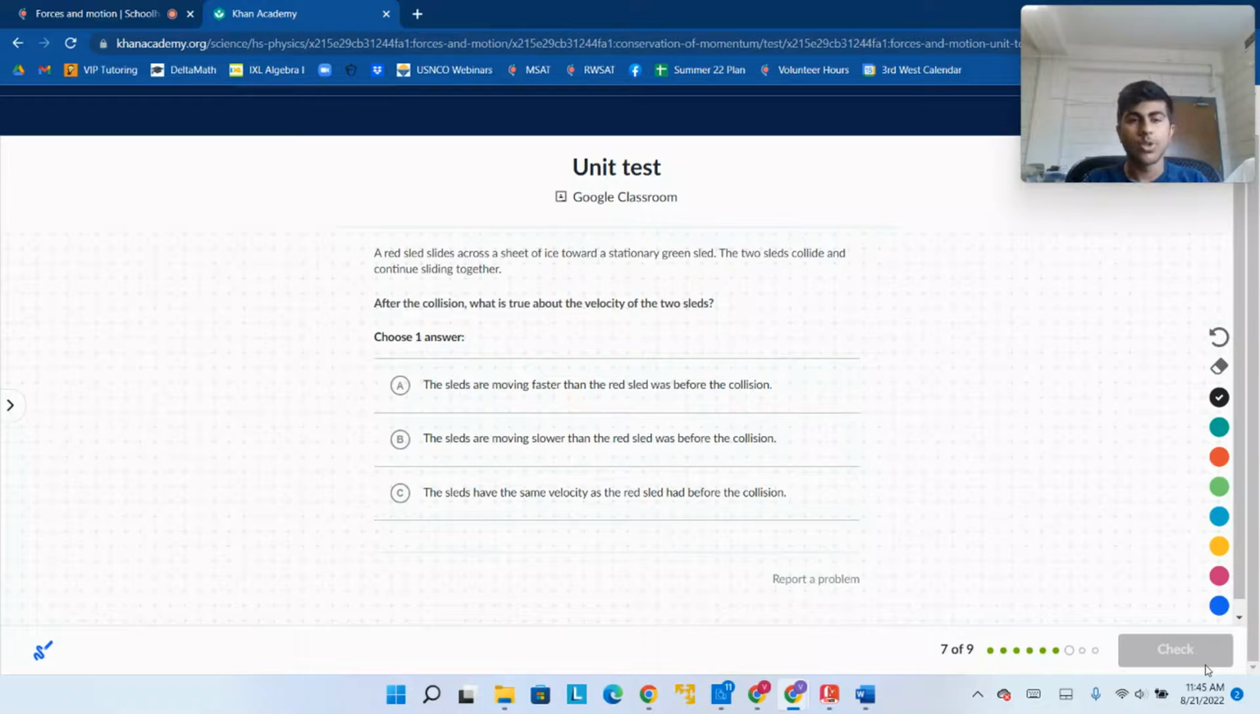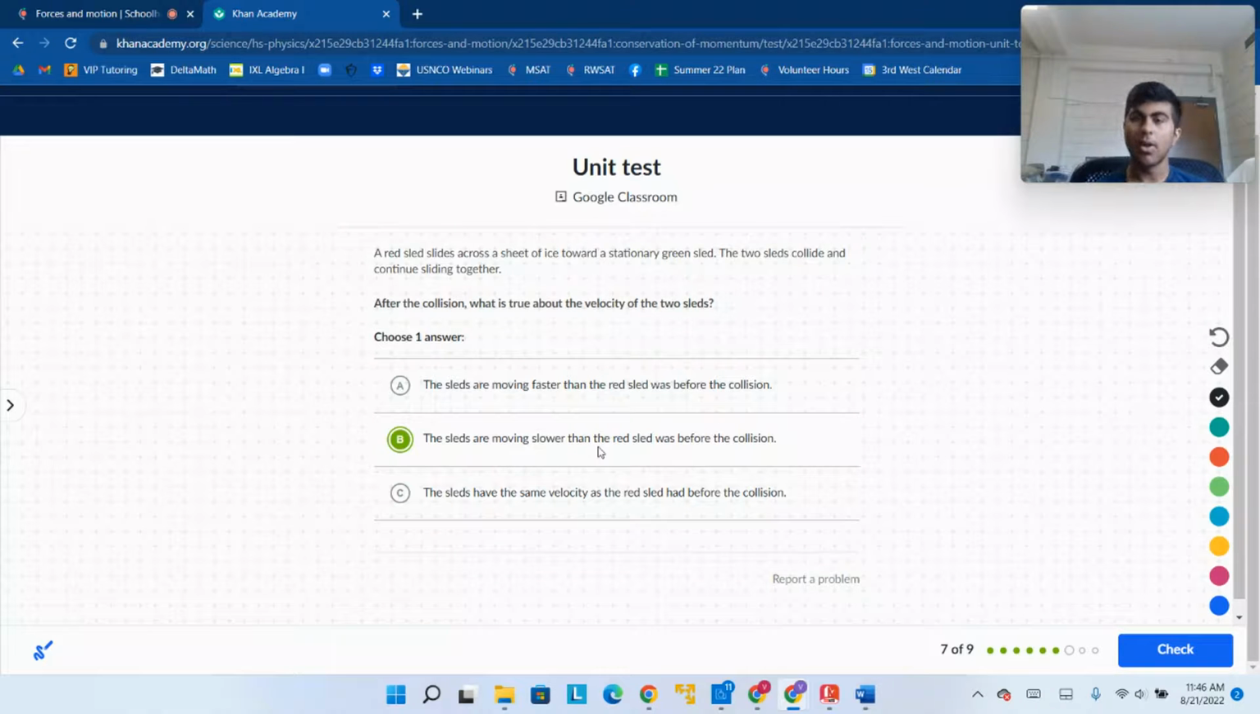Alright, so the red sled is going to have some amount of momentum, has mass and has velocity, and it's going to conserve that momentum. So when it hits the green sled, then they're both going to go with the same momentum but more mass. If the momentum p is the same but you increase the mass, then since momentum is mass times velocity, velocity goes down because momentum is constant. So the sleds are moving slower than the red sled was before the collision.